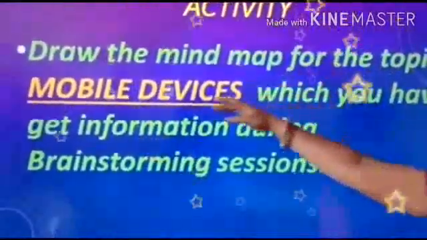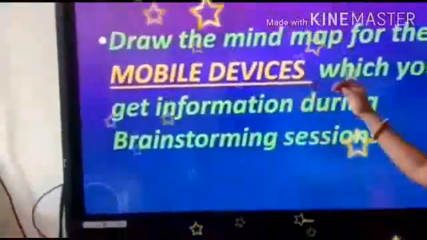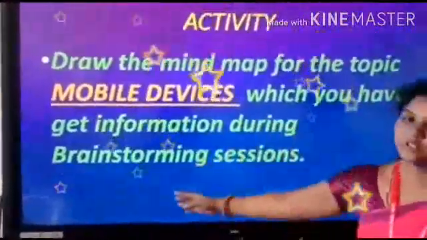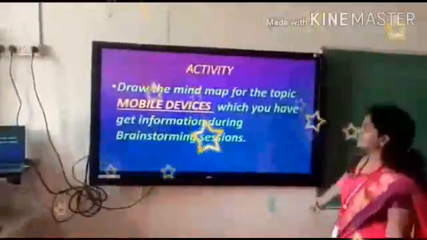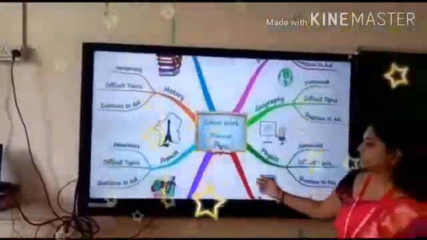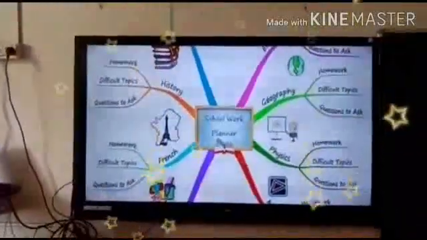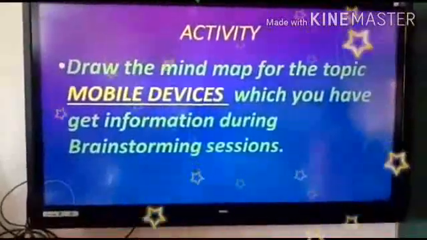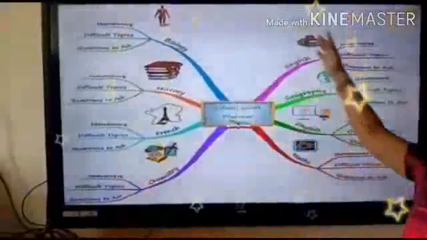There is an activity. Draw the mind map for the given topic. Your topic is mobile device. You have to draw the mind map for the concept of mobile device. The second activity is: I have given a mind map structure here, and you have to answer the questions I have given. Once again I tell you, mobile device is your topic, you have to draw the mind map.